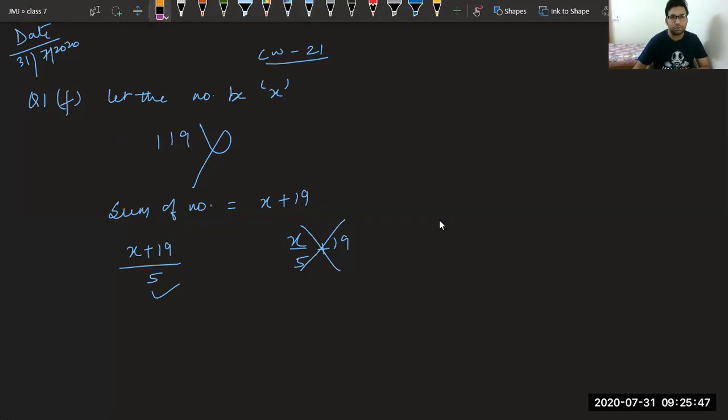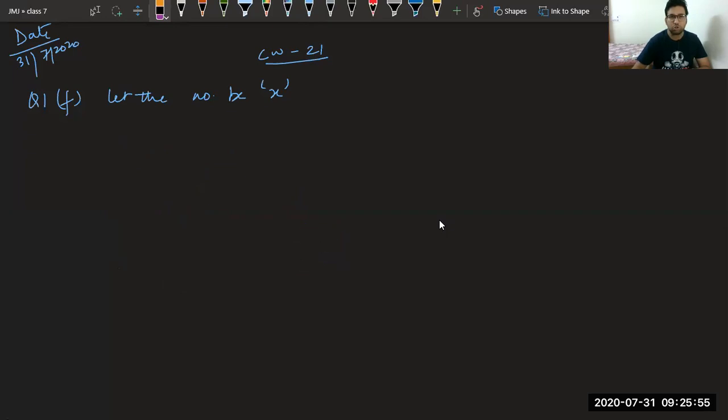Let me repeat it again. Thank you, Abbas, for asking this question because it was a little bit different. I hope others will also be getting this thing now. So the question is saying she adds 19 to the number, that is X plus 19. Then she divides this sum by 5, complete sum by 5, and she gets 8 as the answer. So yes, if you have done like this, it is correct. Now, how will you solve it? This time, which number will go first? 19 or 5?